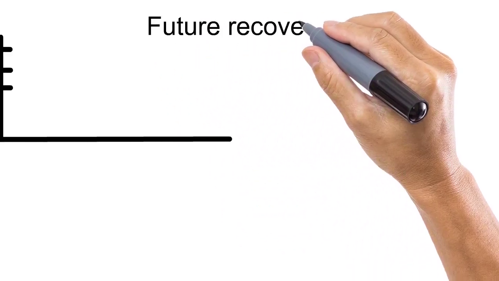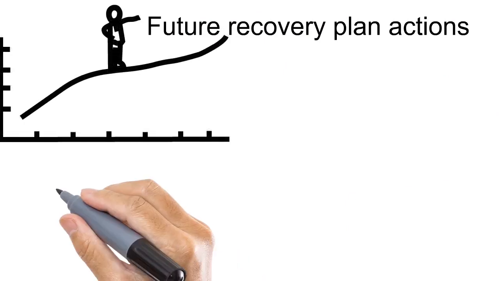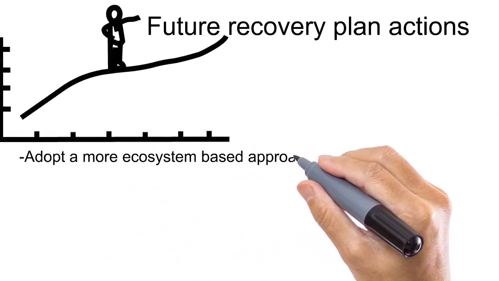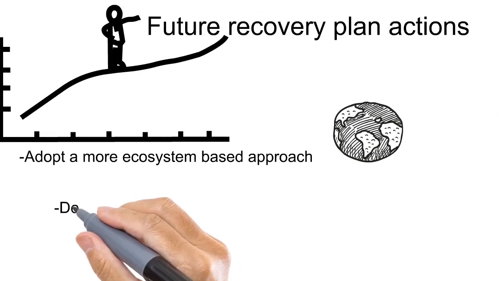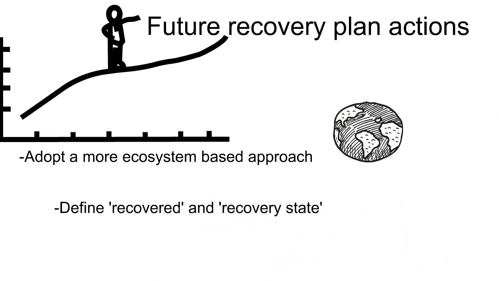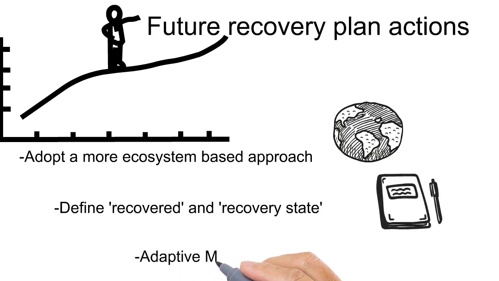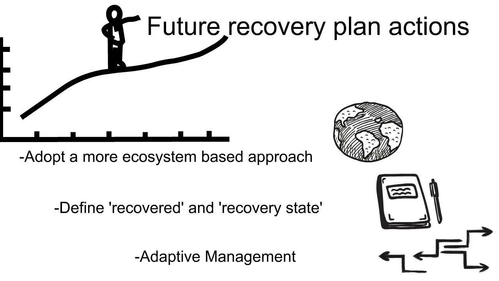So where to from here? It is my belief that we need to continue to adopt an ecosystem-based approach to management. And as pointed out in previous studies by Canadian scholars Westwood et al., we need to define the terms recovered and recovery state before we can judge success or failure. Finally, management actions need to be adaptive and able to change when needed.